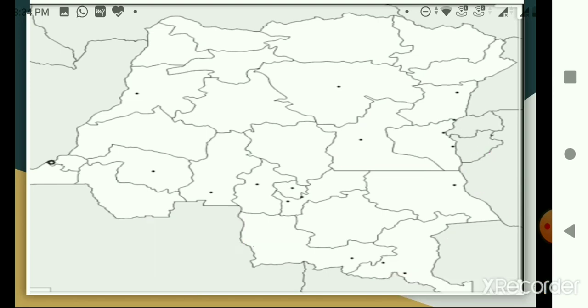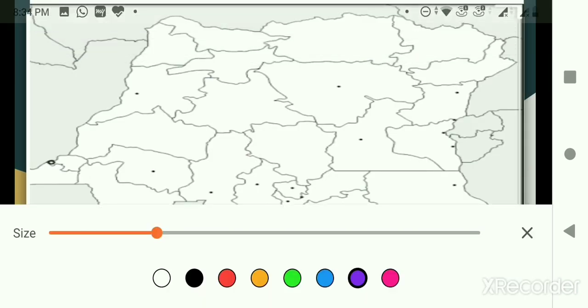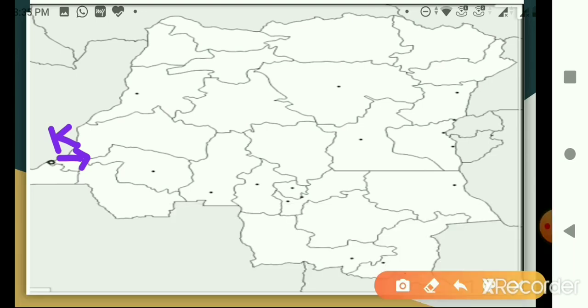Okay, similarly you can write the other neighboring countries. Now let us see the capital of DRC. Children, here is the capital of DRC. So I'll just draw the arrow and I'll write here Kinshasa, the capital of DRC. See that you write in a complete spelling. You have to write a complete spelling without making any mistake. Next, we'll see the cities. Okay, we'll locate the cities on the map.